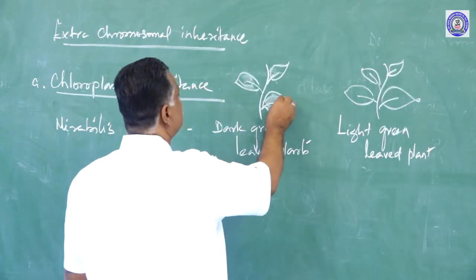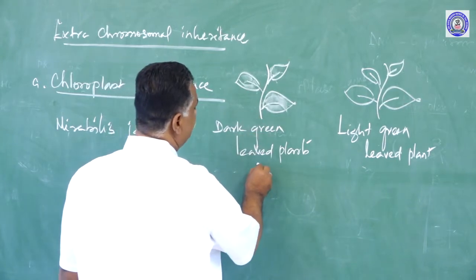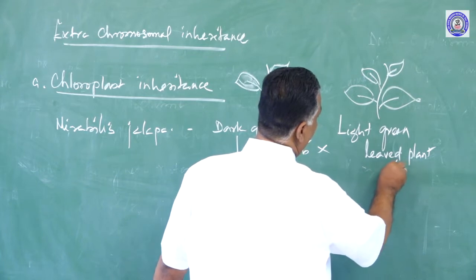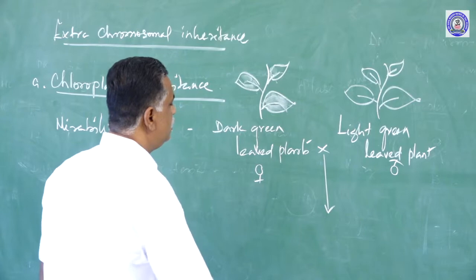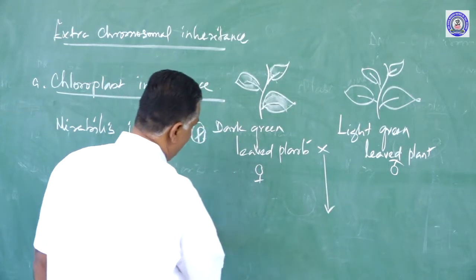So this indicates the dark green color. If this is considered as female and this one is considered as male, and a cross is made, consider these as parents and the F1 generation.